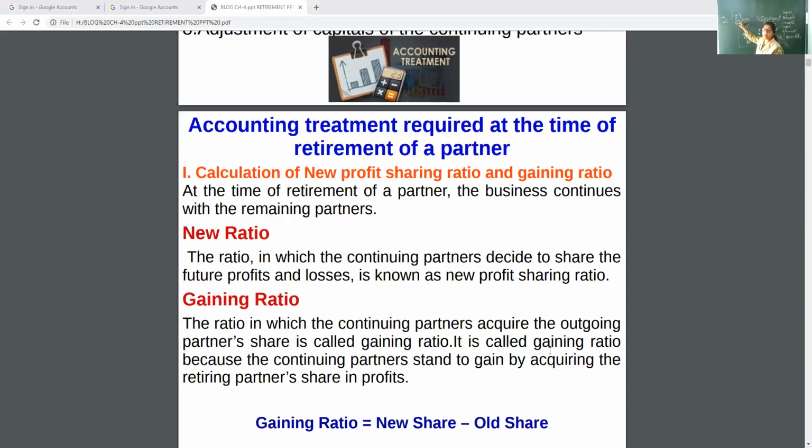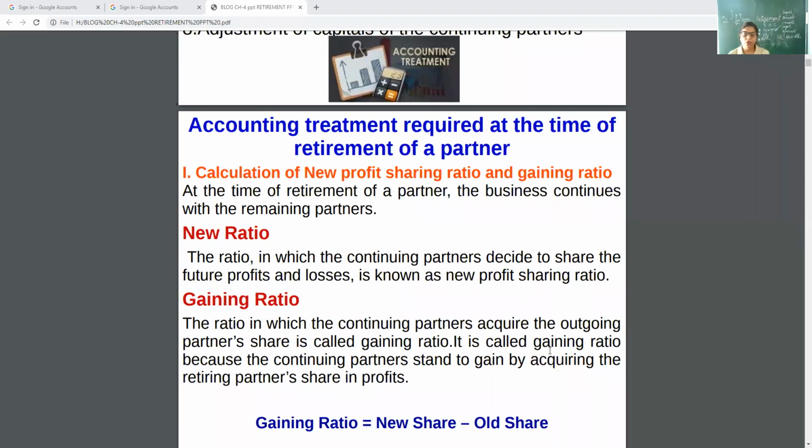See, in the given example, 50,000 is the gaining amount of the remaining partners. So gaining ratio calculation is very easy. You can learn the formula: new minus old.